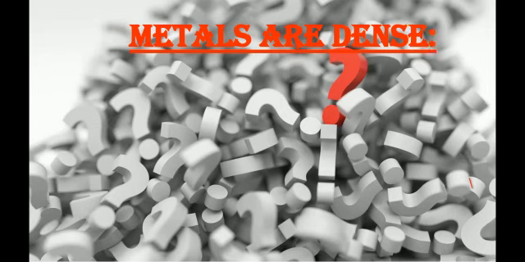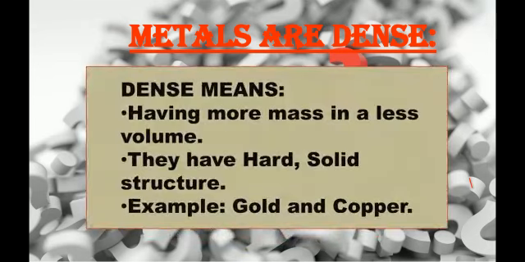Okay, so first of all, the first property is metals are dense. The question arises, what do you mean by dense, or how could you say that an object is a dense object? ठीक है, आप कैसे कह सकते हो कि एक कोई भी ऑब्जेक्ट है वो डेंस है? तो सबसे पहले dense means having more mass in a less volume. अगर कोई चीज बहुत थोड़े वॉल्यूम में ज्यादा से ज्यादा mass कवर कर रहा है, you would say that material is dense. ठीक है, they have hard solid structure. For example, gold and copper. You can see these are the two basic metals that are very common in our daily life.